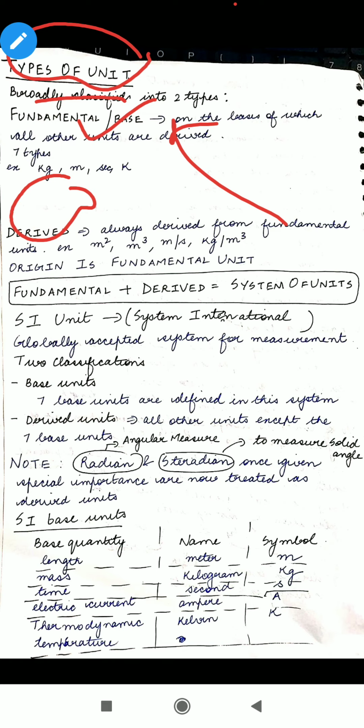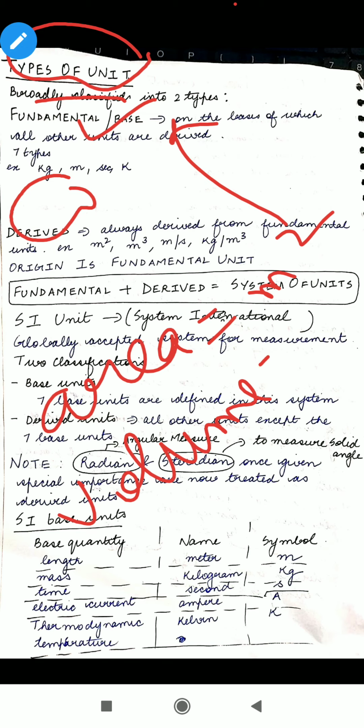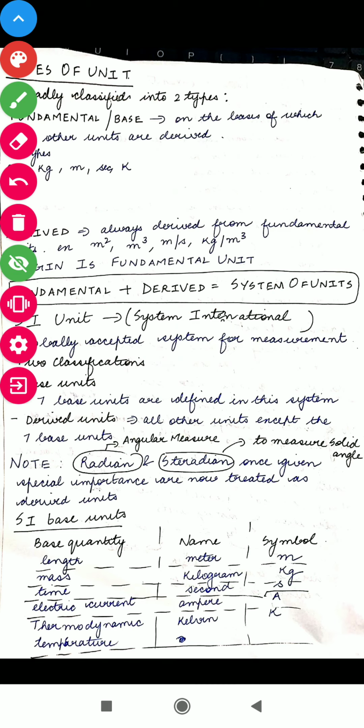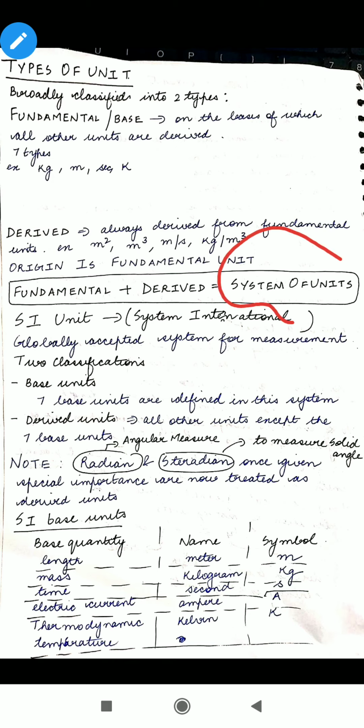For example, if I ask what are the units of area, then area has unit meter square. What is the unit of volume? Volume has unit meter cube. So our base unit was meter, and I have derived meter square as well as meter cube from my base unit. So fundamental and derived units together create a system of units; the whole system of units is made up of both fundamental as well as derived units.